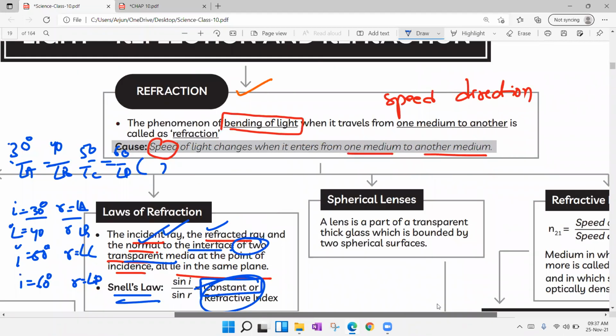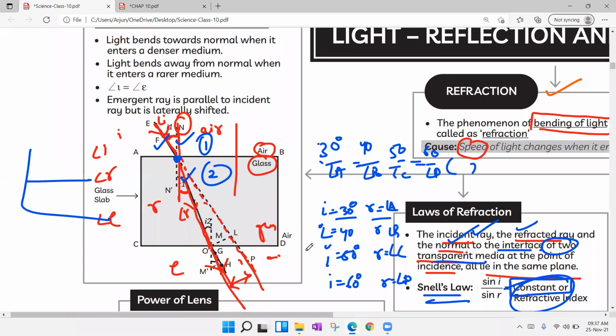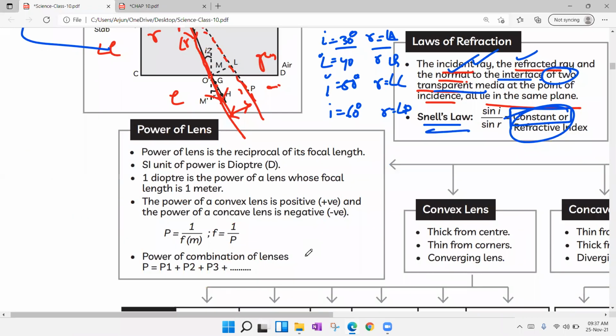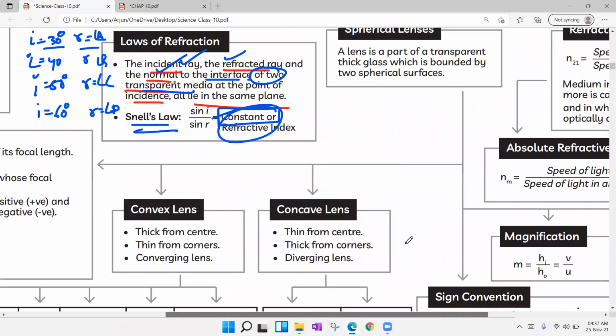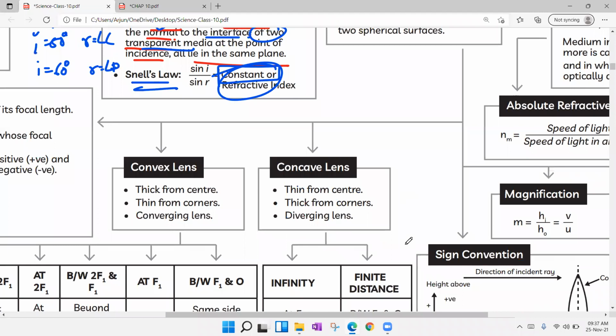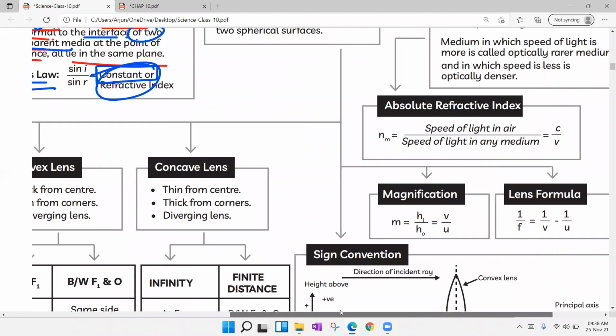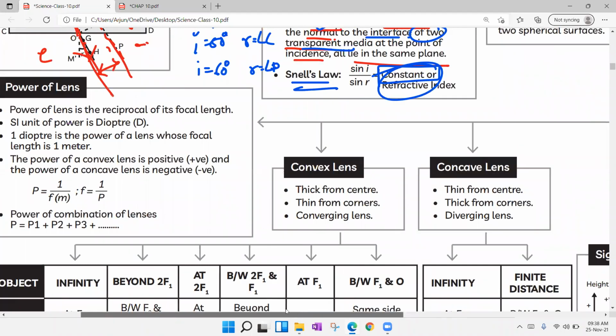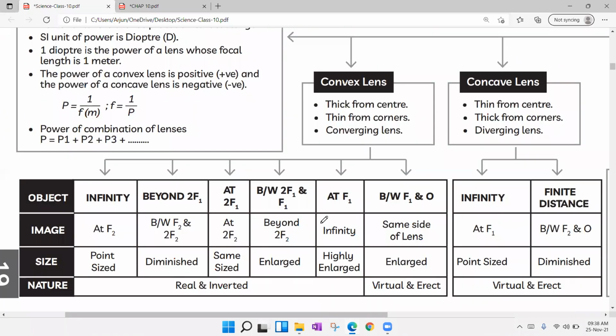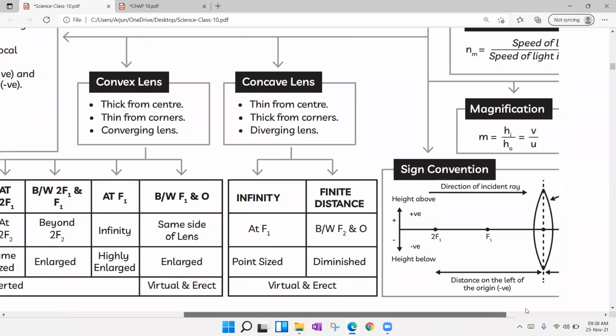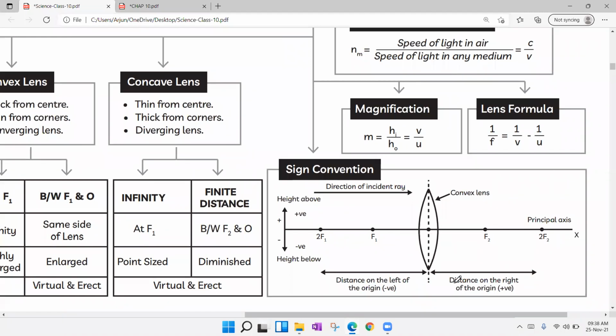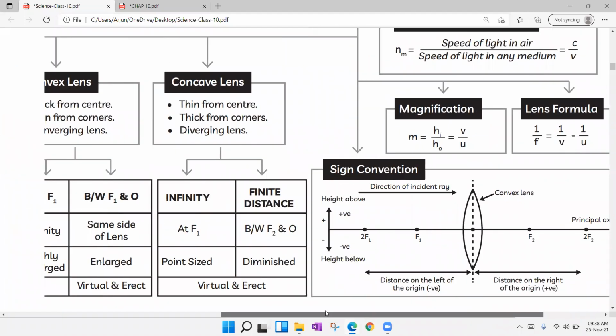Okay, we'll do one thing. We'll see just the power of lens in this lecture, and in another lecture we'll try to cover what is a convex lens, what is a concave lens, and what is refractive index, magnifications related to concave and convex lenses. Then we'll try to understand position diagrams, simply to say ray diagrams, sign convention, and we'll learn how to solve numerical problems in the light chapter.